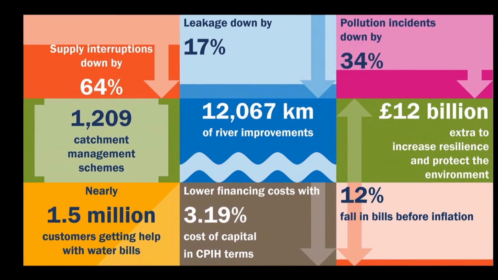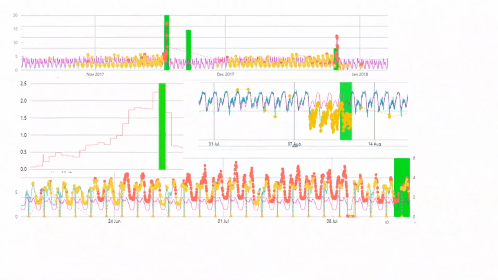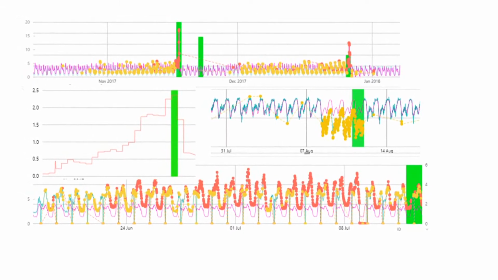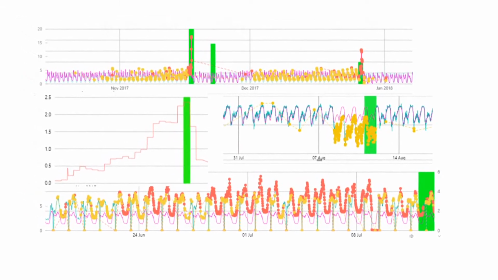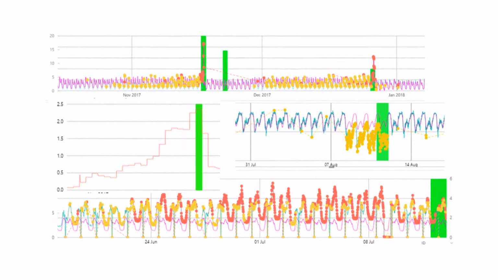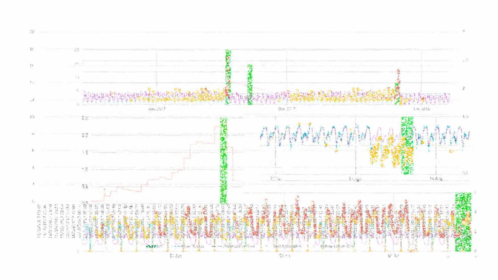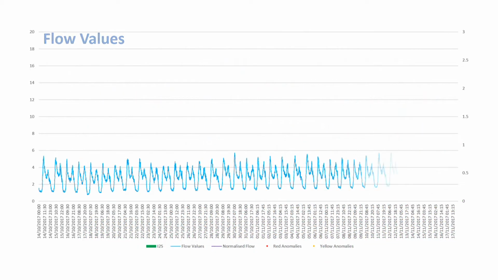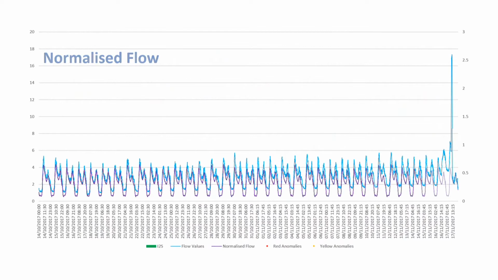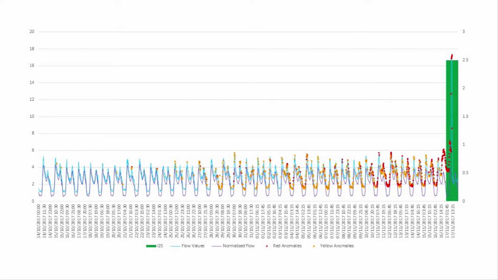AMP7. To create analytics that can predict interruptions, historical datasets from a variety of DMAs are reviewed and analysed. This allows the creation of the necessary algorithms that identify warning indicators that typically precede potential performance failures. Here we can see variation in flow readings. Our algorithm has identified distinctive data anomalies, shown as red and yellow indicators, that lead up to an interruption event in green. This algorithm can then be applied to real-time data feeds to look out for the same anomalies and predict interruptions before they happen.